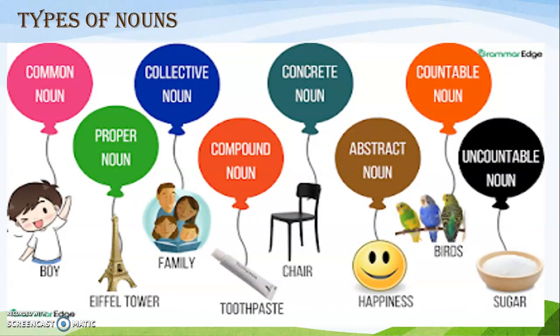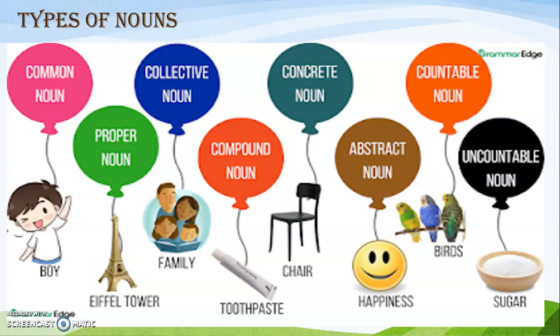You must have studied about common noun, proper noun, collective noun, compound noun, concrete noun, abstract noun, countable noun, uncountable noun. You have a picture right in front of you. Common nouns mean names of all persons, places, animals, things, which are common to everyone. Proper noun, just as you can see in the picture, Eiffel Tower, is a specific name given to something, a specific name given to a place like Delhi, Calcutta, Mumbai, America, Paris, and specific names given to persons, Amit, Shital, Raju, Ram. So these are called proper nouns.